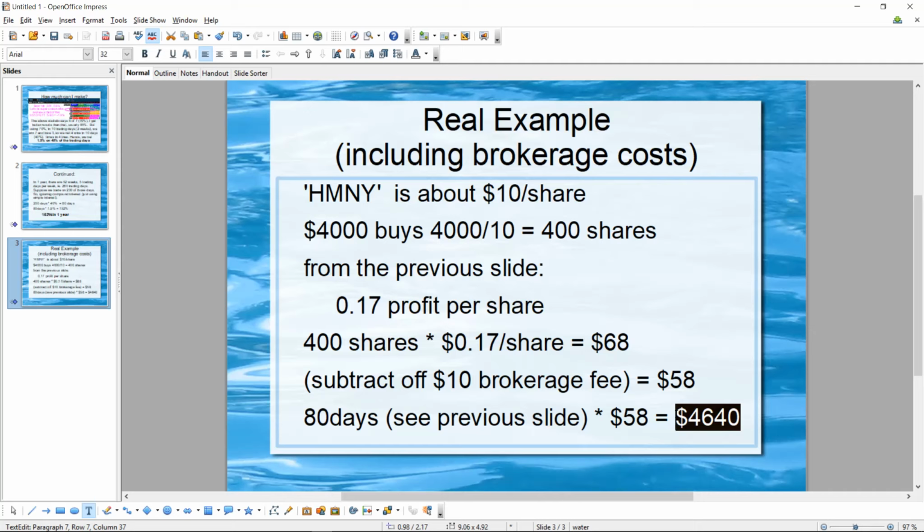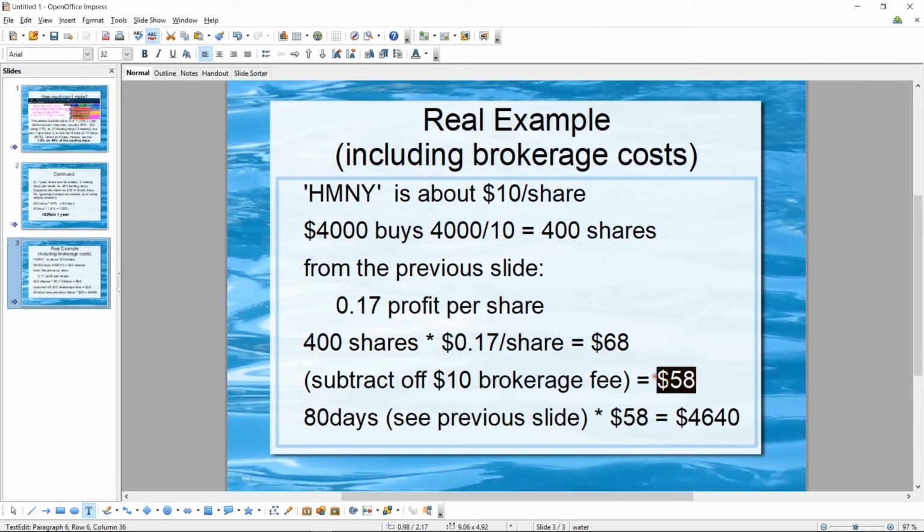So I want you to think of this in a different way. Suppose that you wanted to make $58 an hour working. Well, if you had $4,000 of money to invest, you could make $58 in a day. But if you had 8 times this amount, which would be $32,000, you could make 58 times 8 a day.